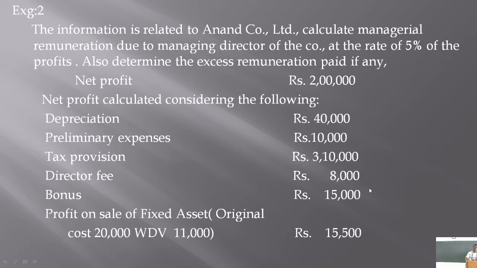And bonus, how much? Rupees 15,000 is already deducted while calculating this profit of rupees 2 lakhs.